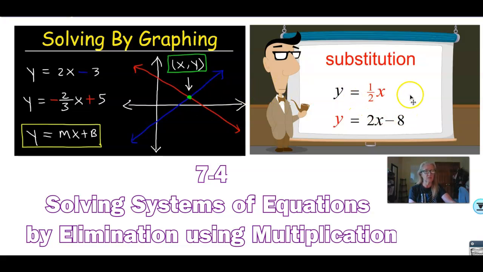Then the next section was solving systems by substitution. That was where we were able to solve for one variable and substitute its equivalent in and solve. All right. Well, this is section 7-4, where we're solving systems using elimination, but instead of adding and subtracting like we did last week, this week we're multiplying. Let me show you what I mean.